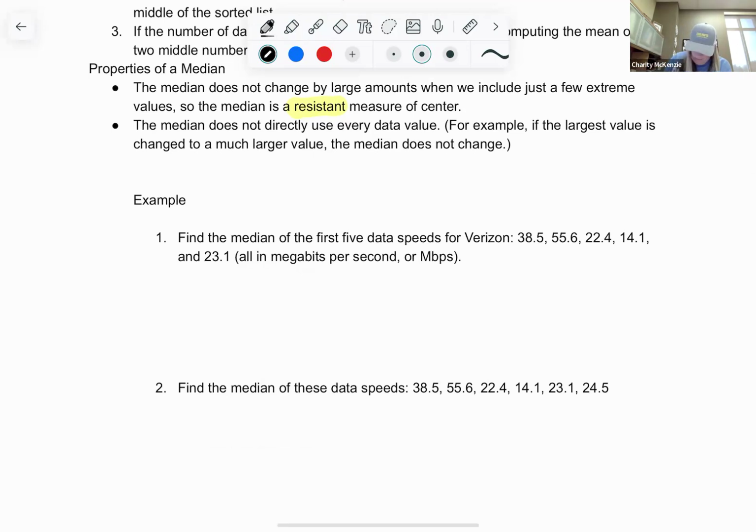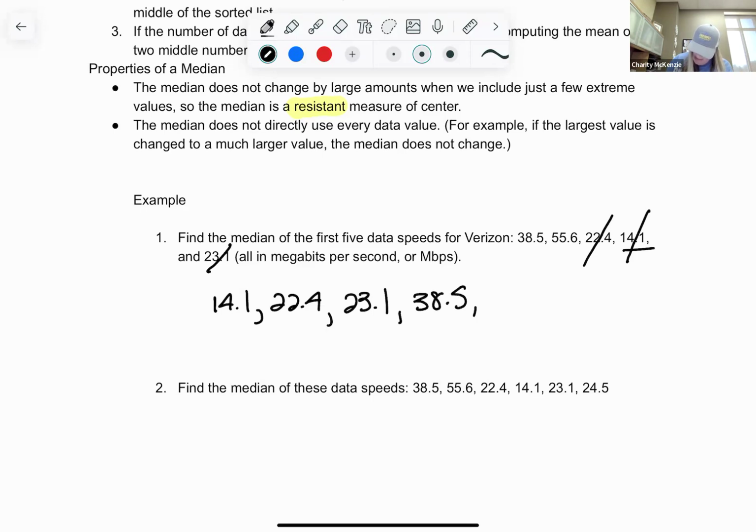So the highest value is 55.6. And I guess I'm counting down. I don't know why. Let me just start over. Let's start with the lowest, 14.1. And then the next one would be 22.4. And then 23.1 here. And then the 38.5 and the 55.6. And there are 5 data values, so there's an exact middle number. So this is the median.